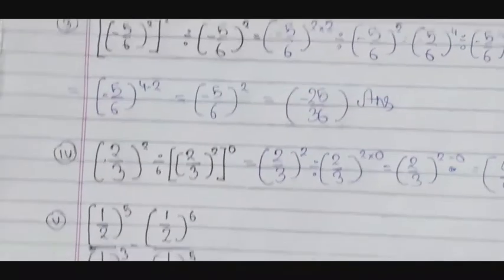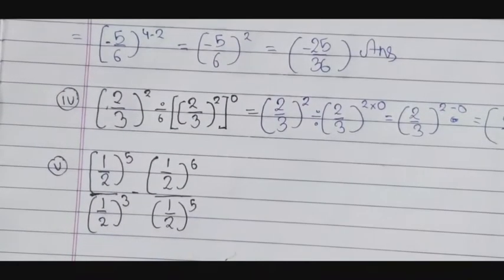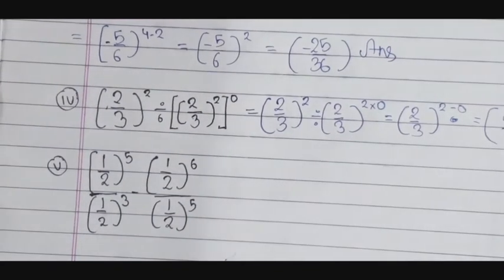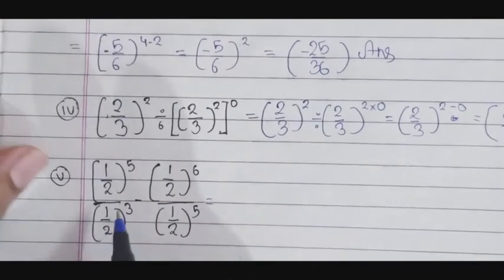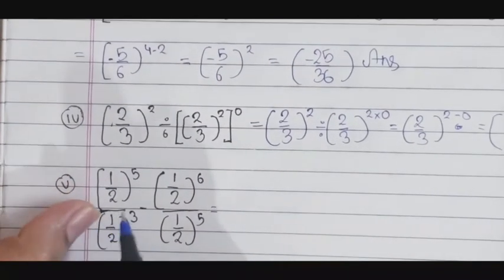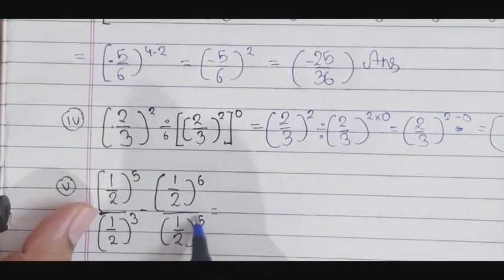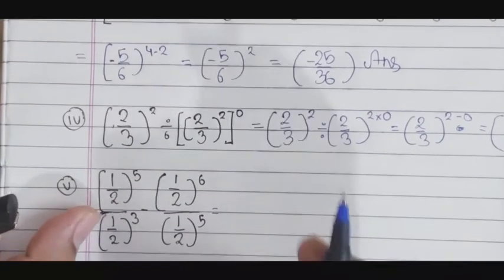Oh, sorry guys, really sorry guys, I had seen that you were not able to see the question. So guys, here is by, it means division, so we will divide this 2. Here is also by, that means division, so we will divide this 2.